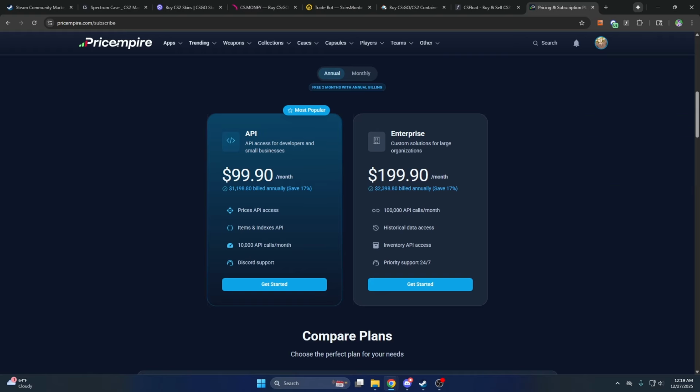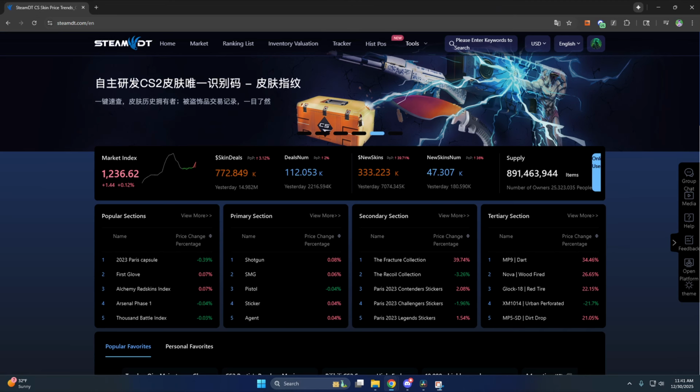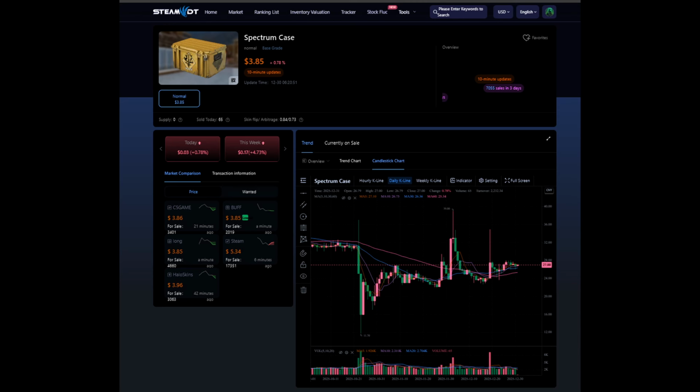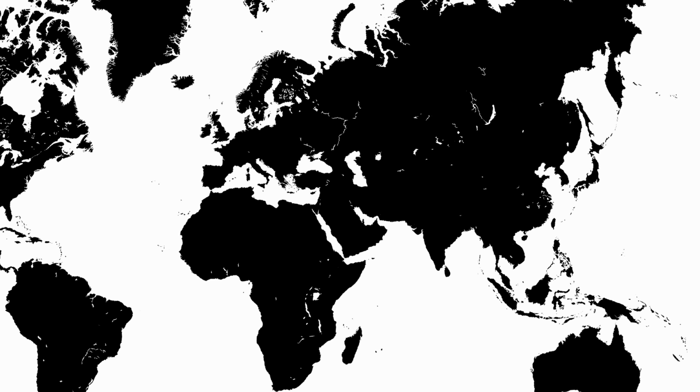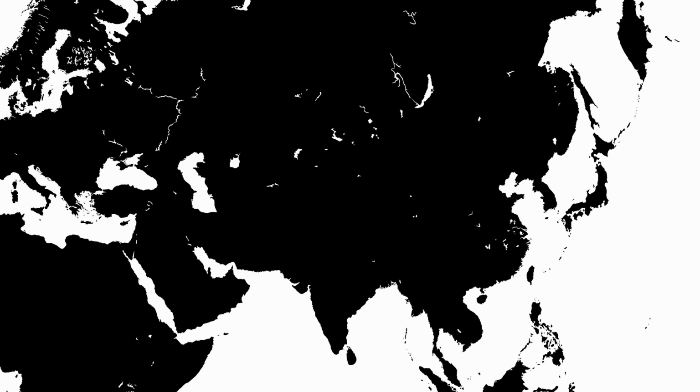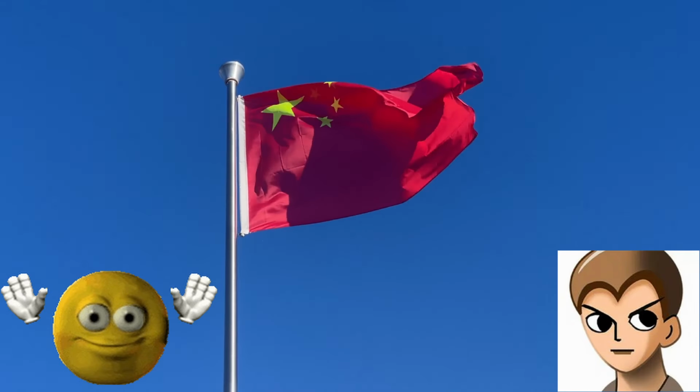So instead, I switched to SteamDT. This site aggregates the Eastern marketplaces such as Buff and UPIN. Why the Eastern markets, one might ask? For whatever reason, they tend to lead the Western markets.